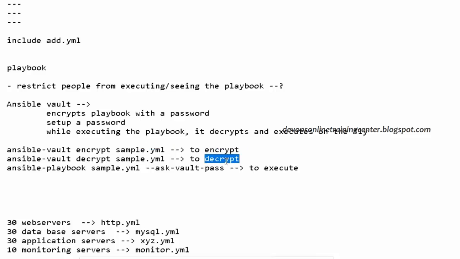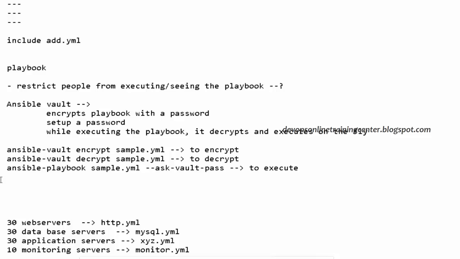If we want to decrypt, we can use Ansible Vault decrypt. If we want to execute a playbook which is already encrypted, we can still do that using ansible-playbook sample.yaml --ask-vault-pass. This will ask for the password. If it is the right password, it will decrypt on the fly and execute. Is this clear?